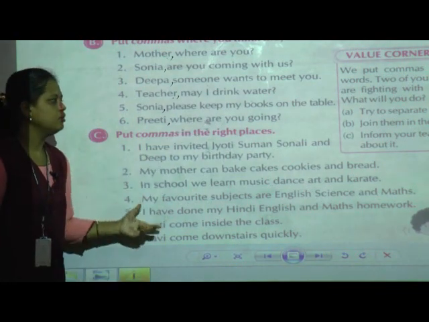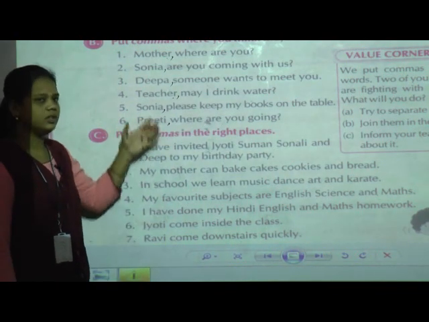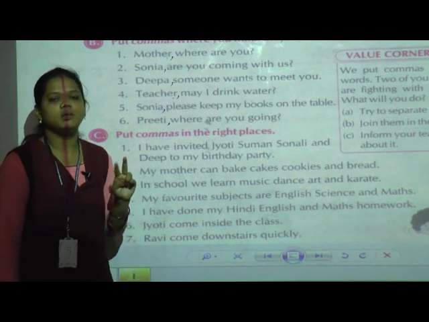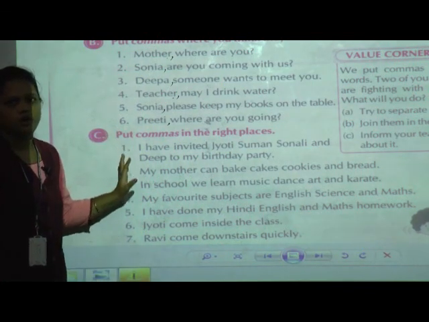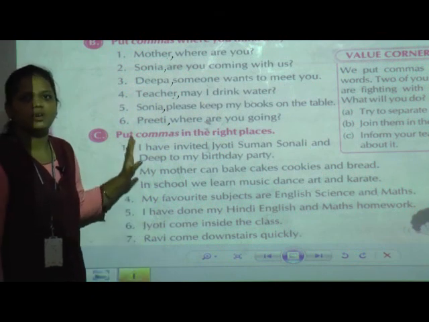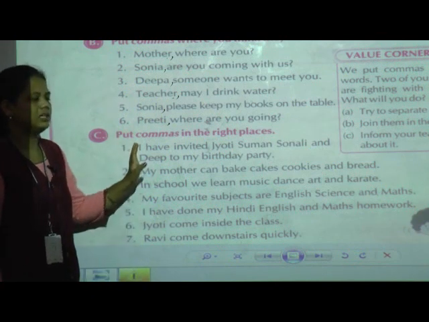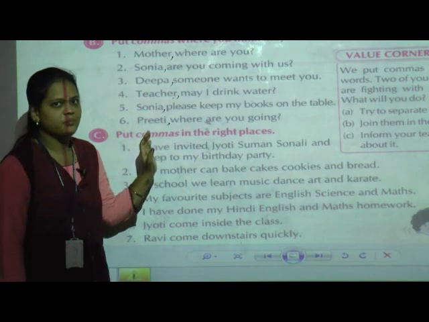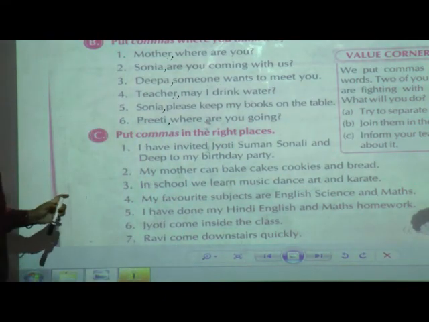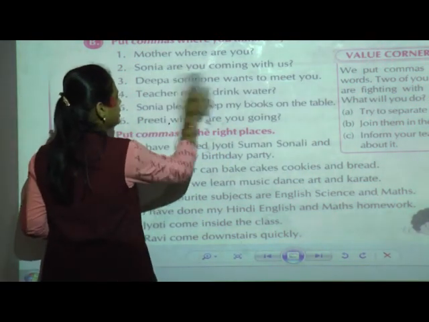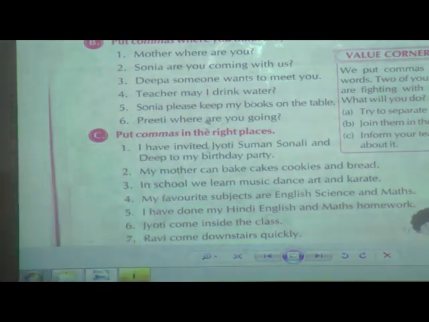See here, with the help of these two rules, the sentences are given, and we are going to read each sentence and put the commas where necessary, in the right places. One by one we are going to see here. There are 10 examples.